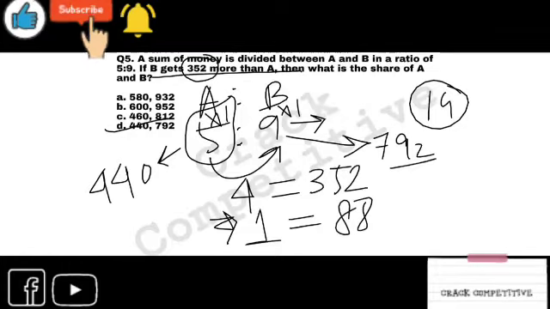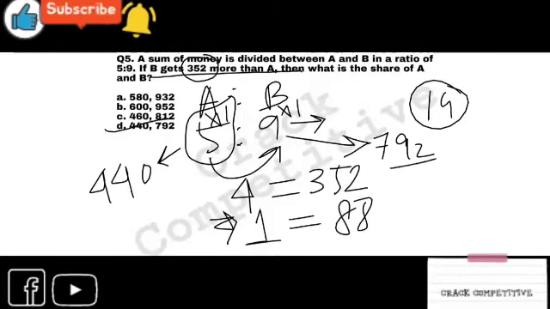And just what I have said, just assume 1 instead of x. Instead of 5x and 9x, just assume 5 into 1 and 9 into 1. Simple. Thus, if 1 equals 88, then what will be 5 into 88? 440. That's simple thing. Okay. Remember this. This is the way which doesn't take much time. If you assume x and calculate with that, it will take time.